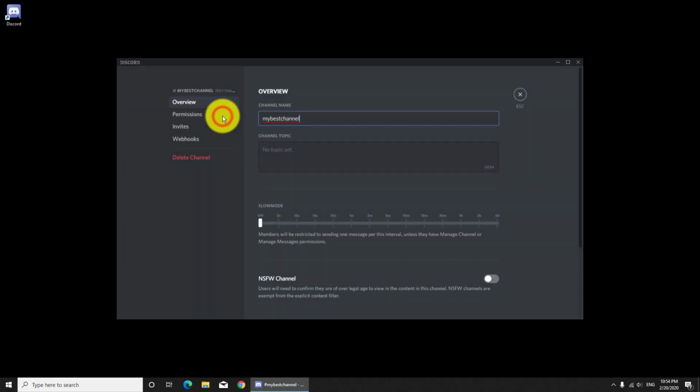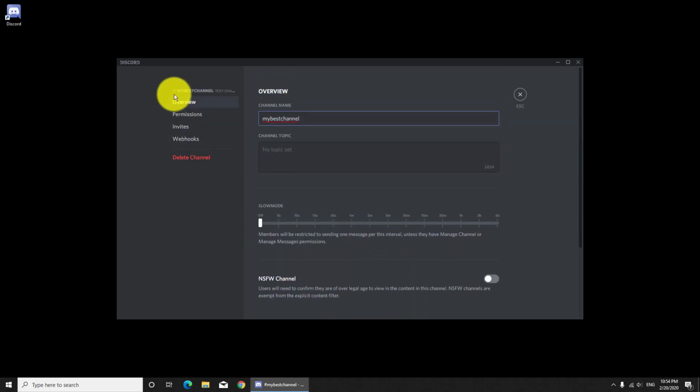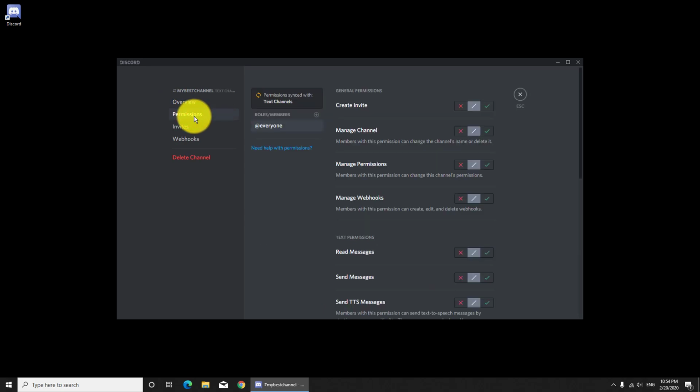Also, you have lots of settings for the channel, so you can set it up how you wish. After you have selected some options from the settings, please do not forget to click on Save Changes.